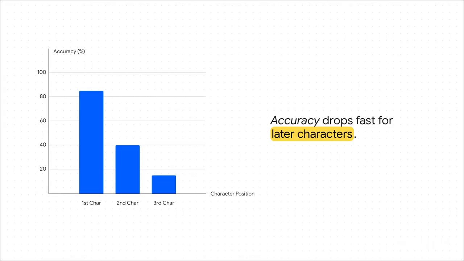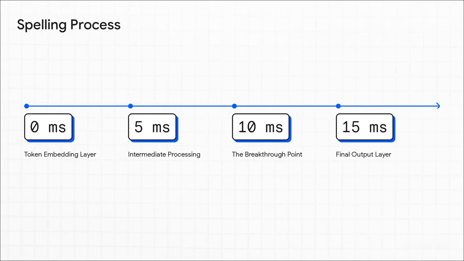They started by probing the very first layer where tokens enter the model, the token embedding layer. The results were striking. At this initial layer, the AI only really knows the first letter of a token, predicting it with over 80% accuracy. But its knowledge of the second character is remarkably low, and by the time you get to the third character it is virtually non-existent. So the token embedding does not store the full spelling of the word at all. Let's move on and see how this builds across the model's depth.